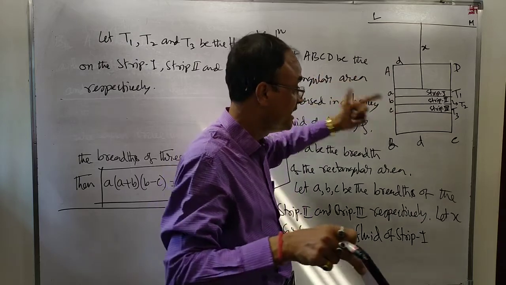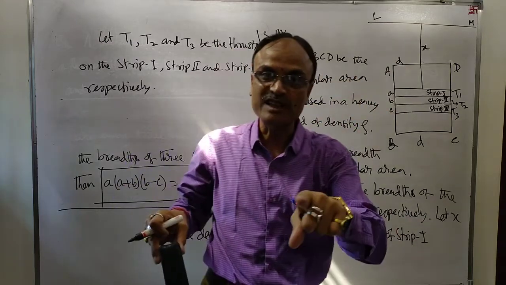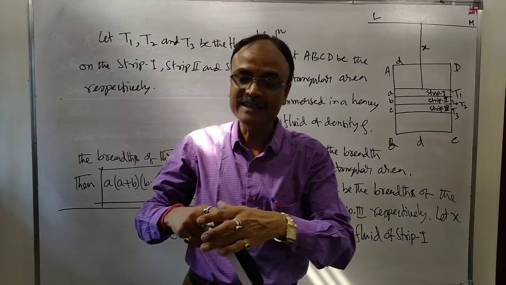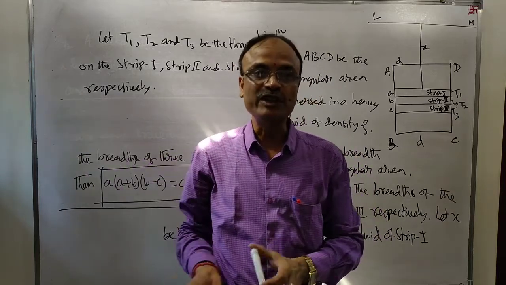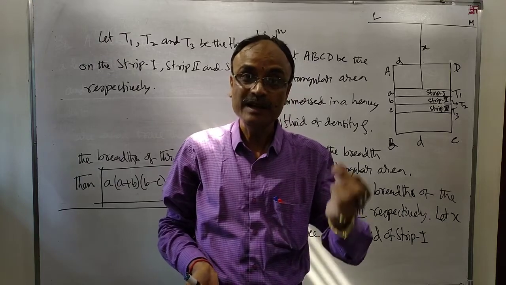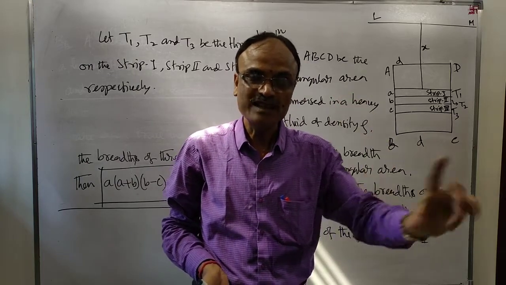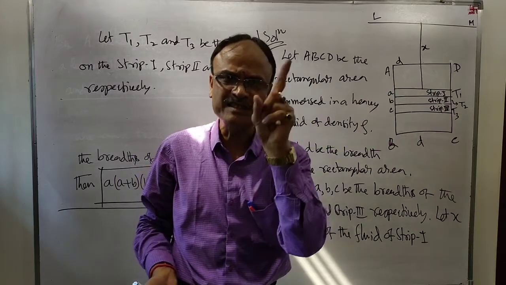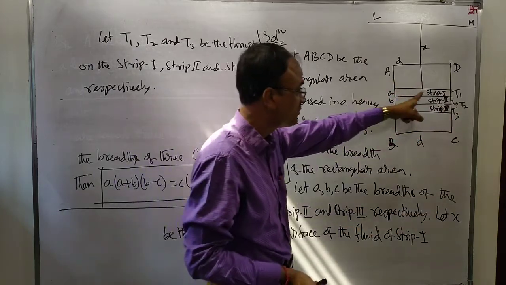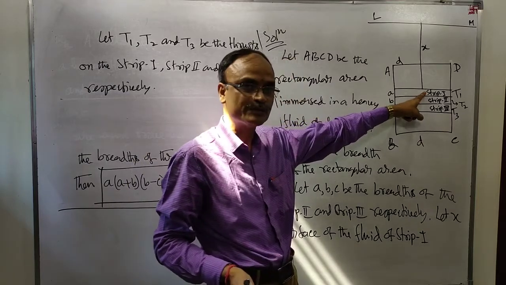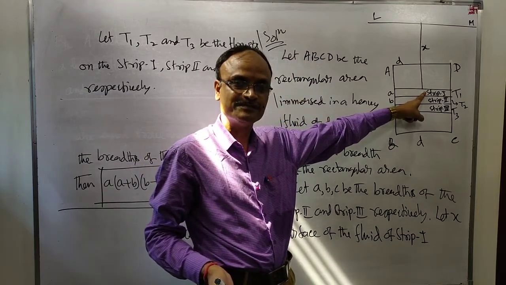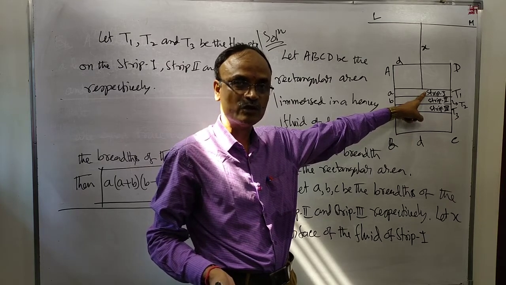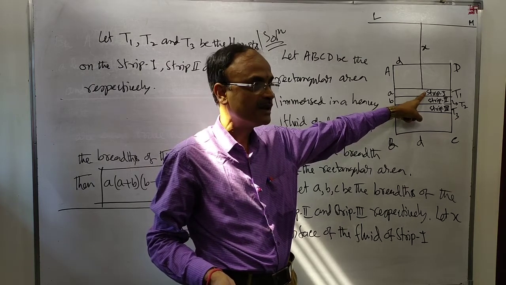Now, T1 is the thrust on strip 1. Then use the theorem. What is the theorem? The thrust on the strip will be equal to pressure at its center of gravity into area.